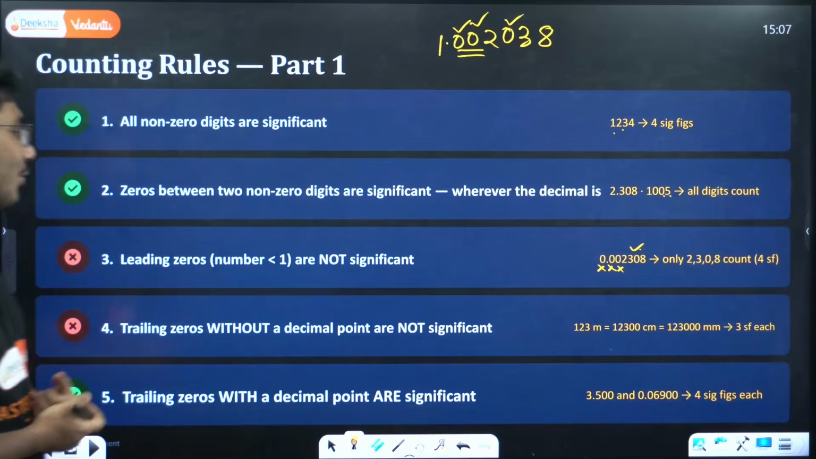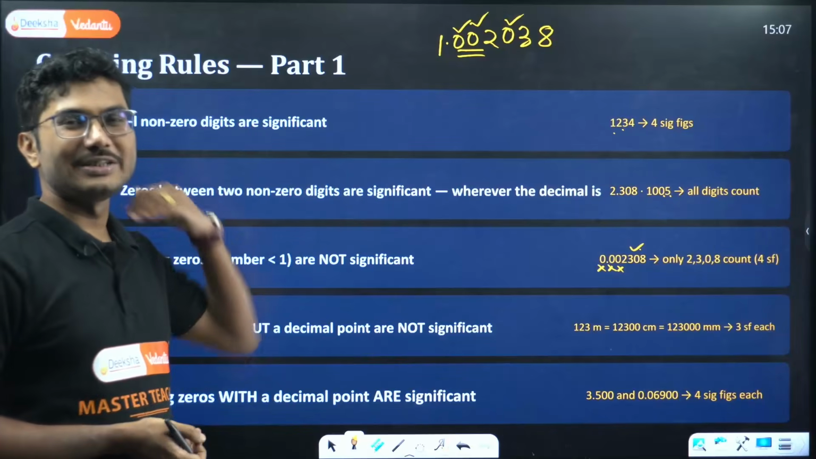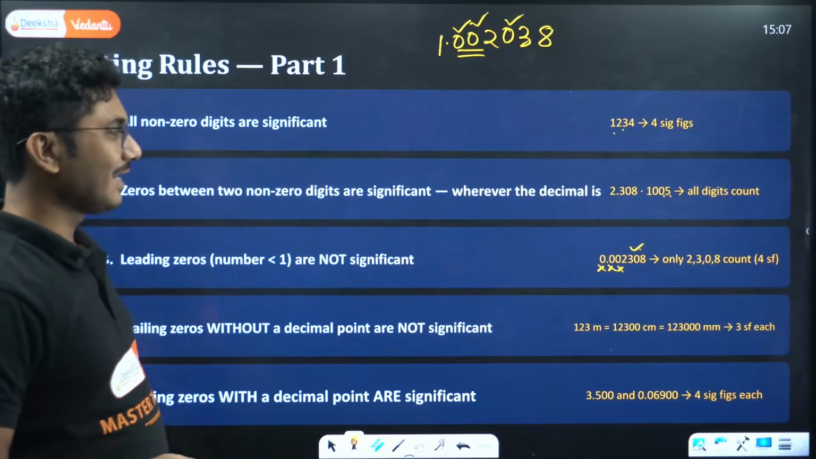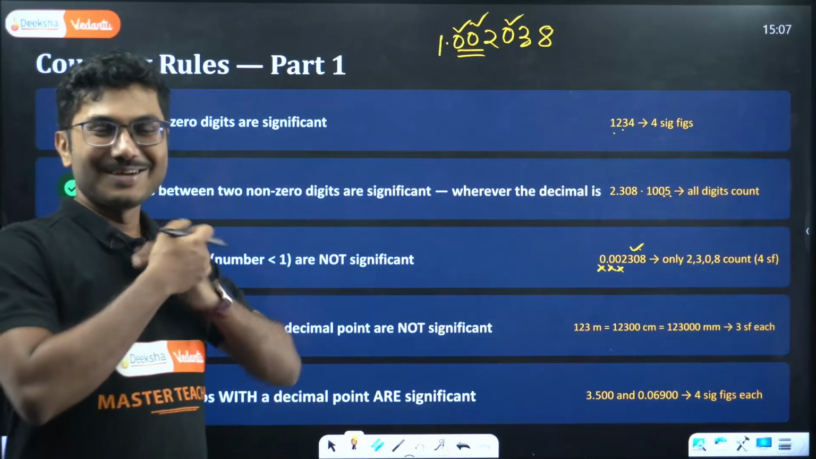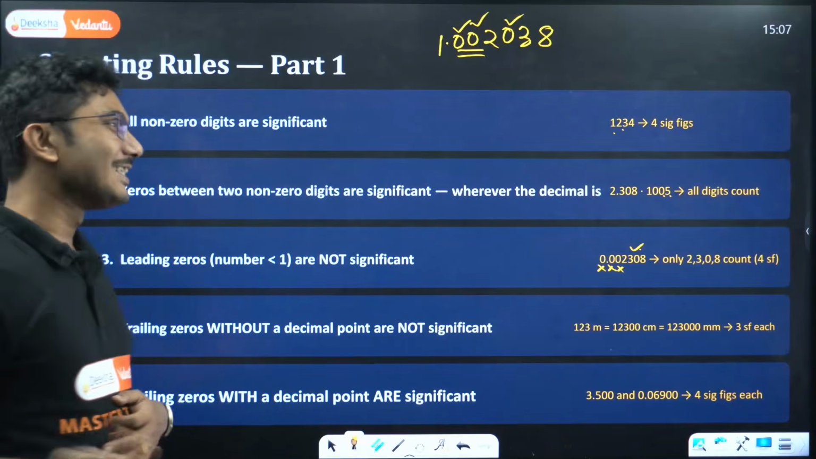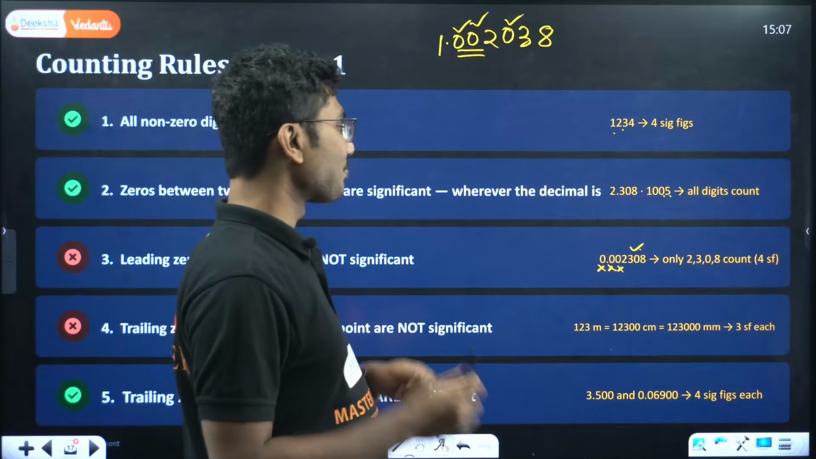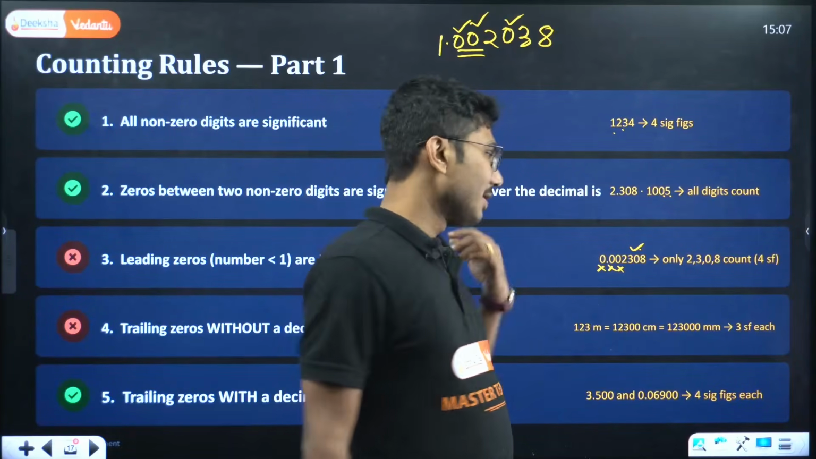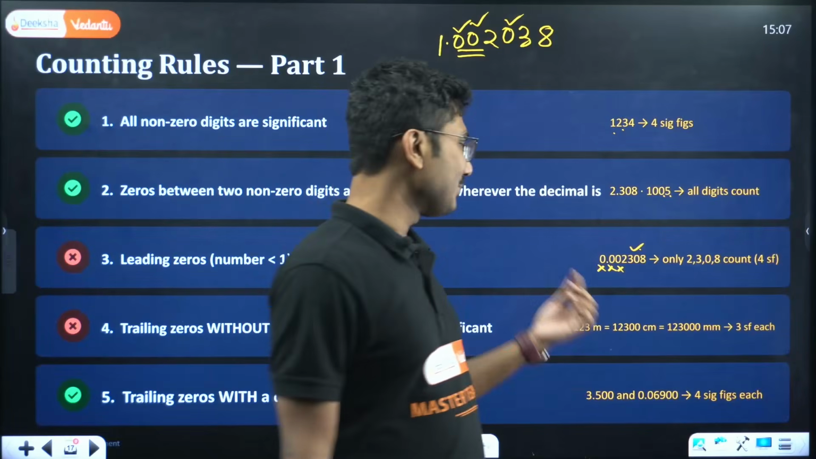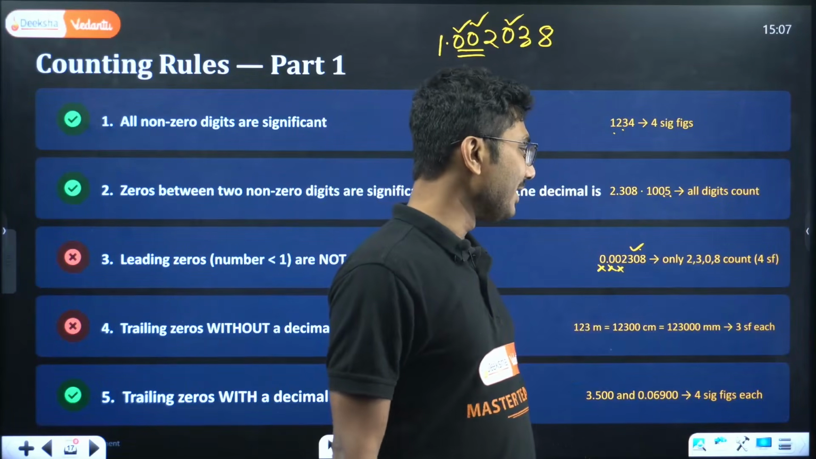Trailing zeros without a decimal point are not significant. Trailing zeros means zeros which are coming late. Even though I said 100, all the zeros are significant, that is mark wise. When you come to physics, 100 only has one significant figure. Very interesting. So if I say 123 meter, let's convert it into centimeter. It becomes 12300 centimeter.